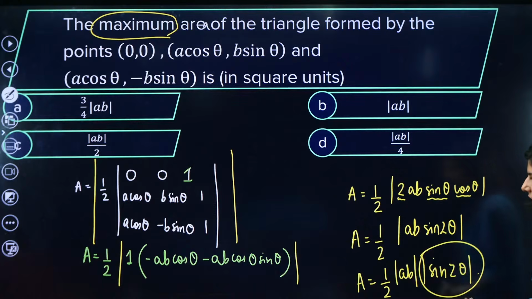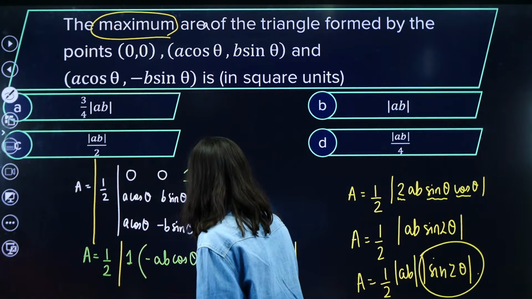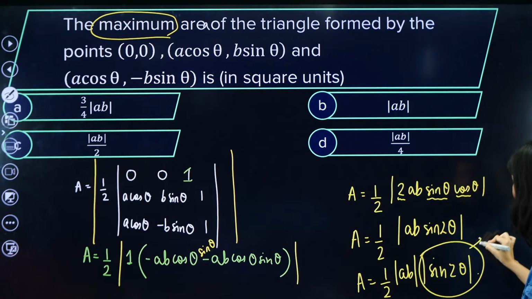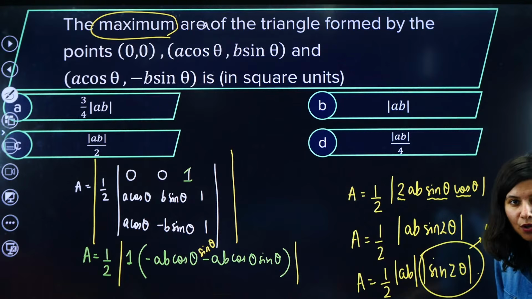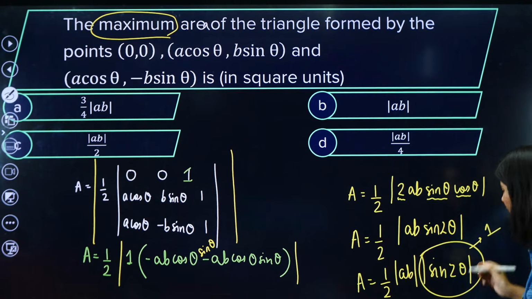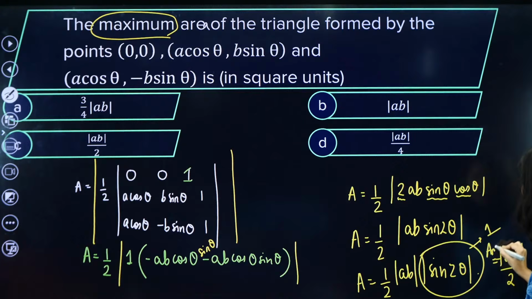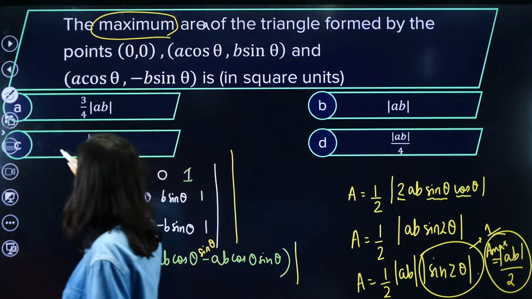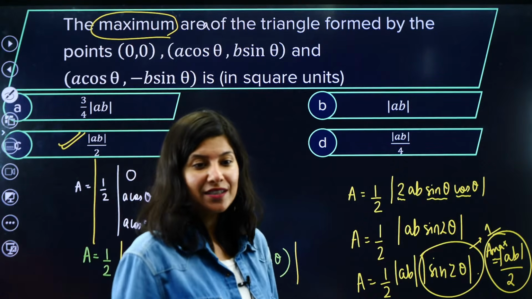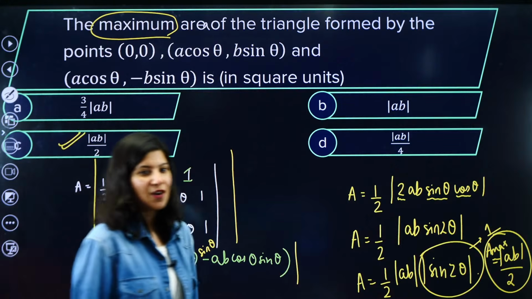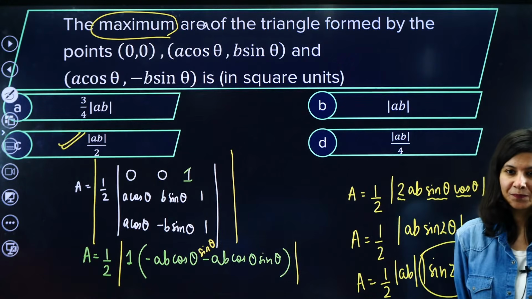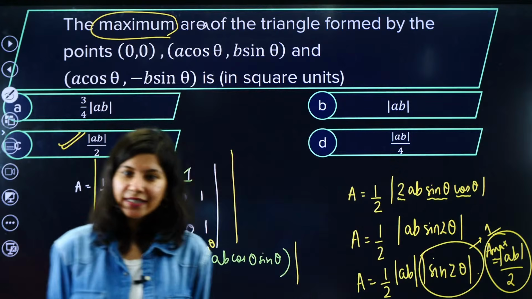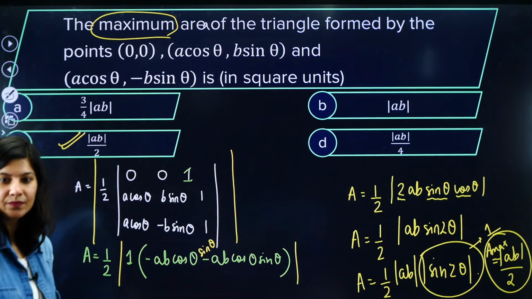Sin 2 theta is missing here, sorry, write sin 2 theta here. The maximum value of sin 2 theta is what? 1, right? So mod of ab by 2 will be the maximum value of area. A max is mod ab by 2. Option C is absolutely right, my dear students. Yes, Adiksha, absolutely correct.